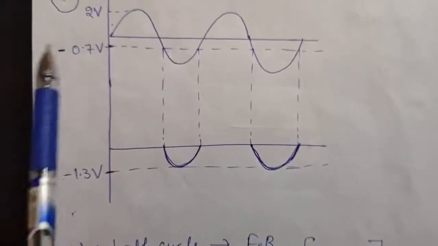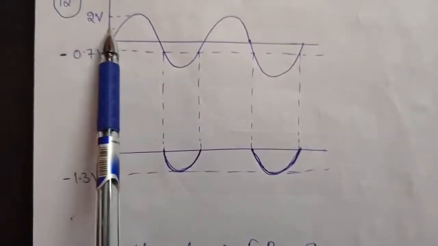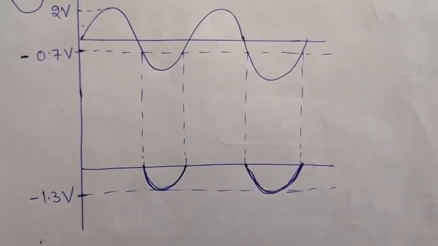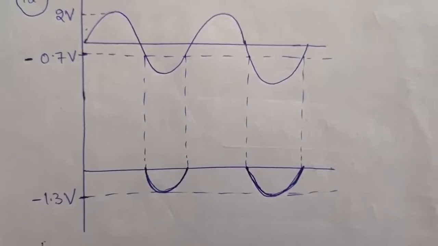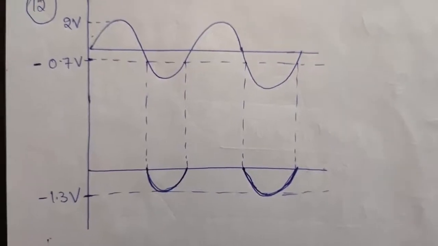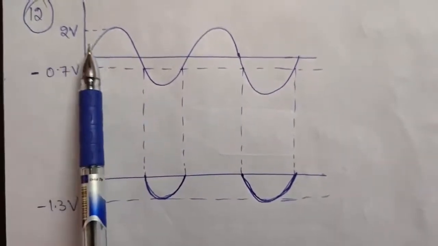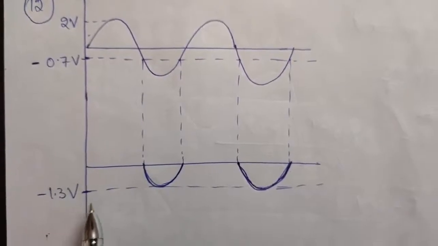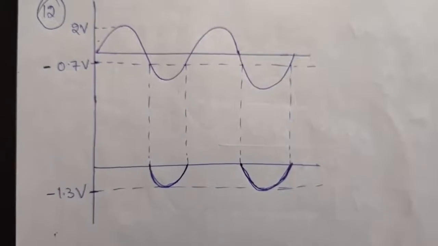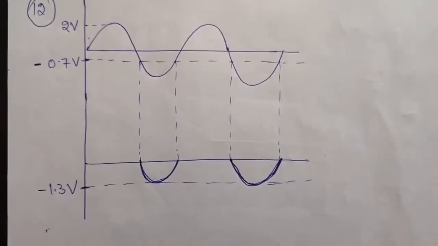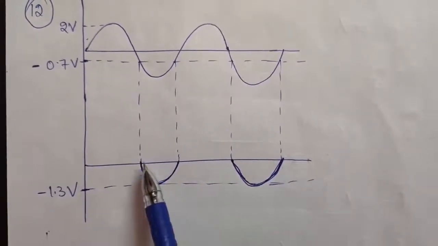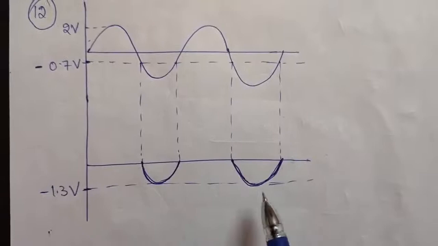And similarly, okay, so minus 0.7 and 2 volt. So now what will be the maximum value? Because it is working in the negative half cycle, our maximum value will also be negative. So that will be minus 0.7 plus 2, that will give you minus 1.3 volts. So the only change in the 11th and 12th question is that the sign of the maximum voltage has changed, and therefore its axis has also changed. In the previous question it was here, now it is downwards. Okay.